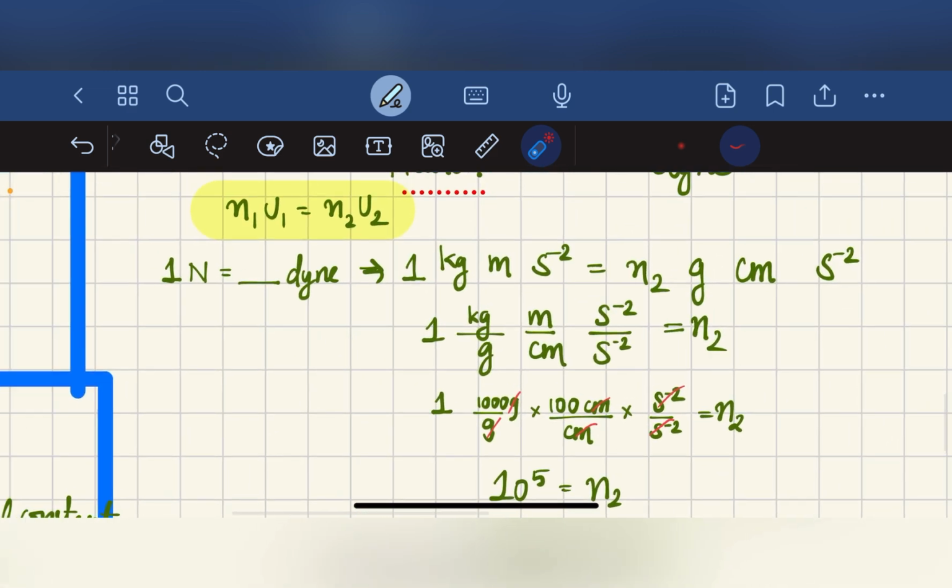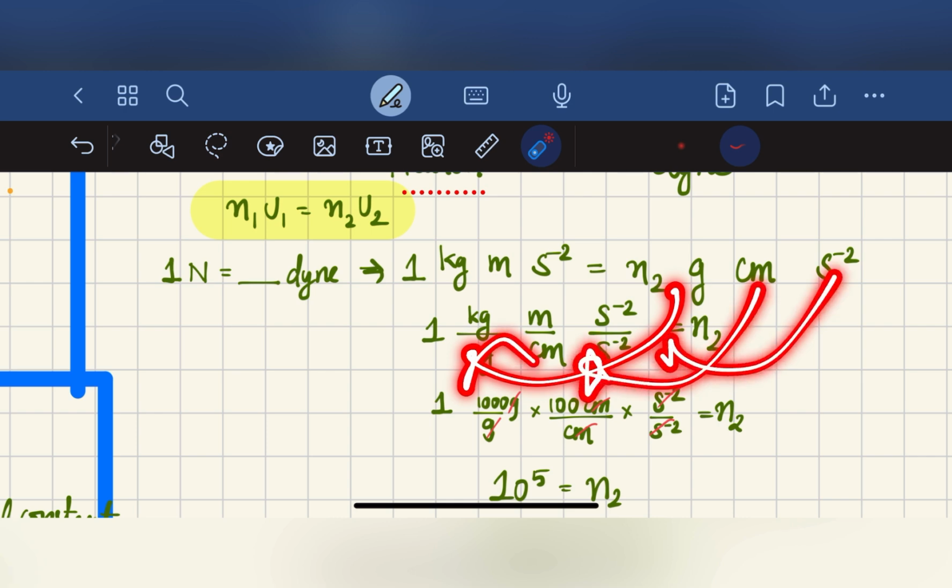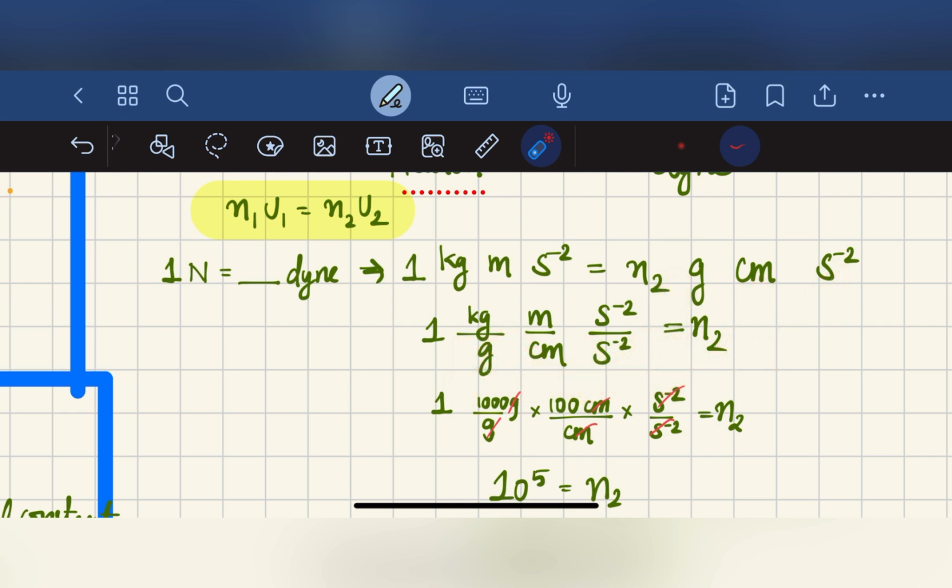So once more, 1 Newton is equal to how many dyne? 1 Newton means kilogram meter second raised to minus 2, which will be equal to N2 gram centimeter second raised to minus 2, which is dyne. When gram centimeter second raised to minus 2 comes to the RHS, it will be in the denominator.